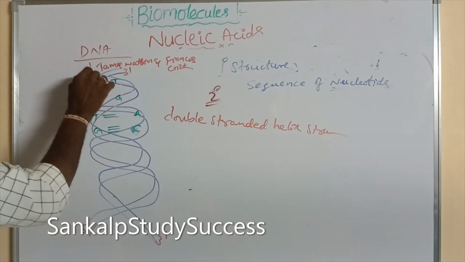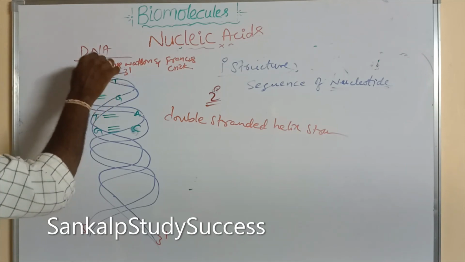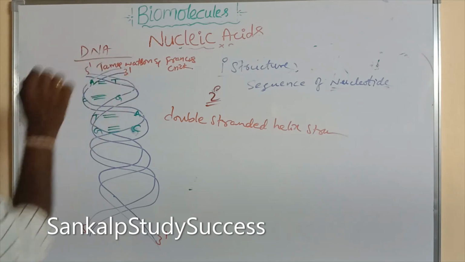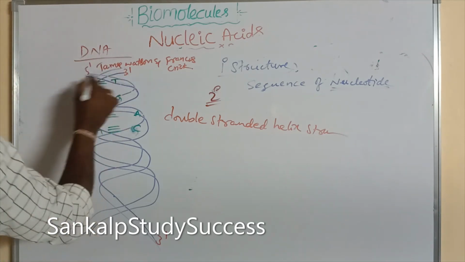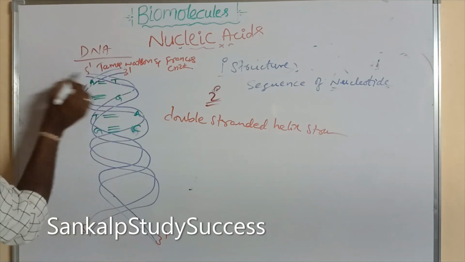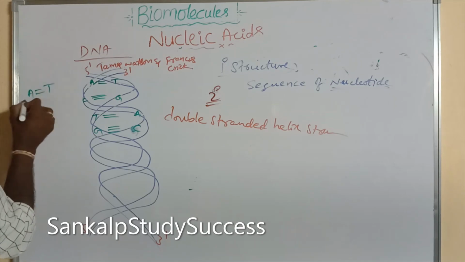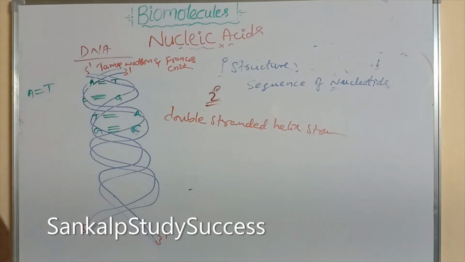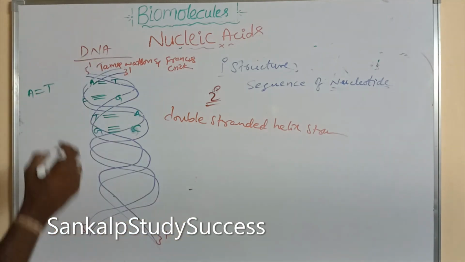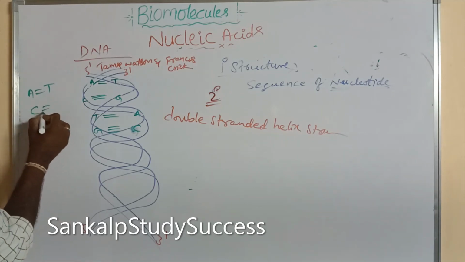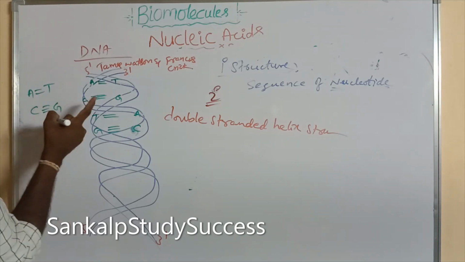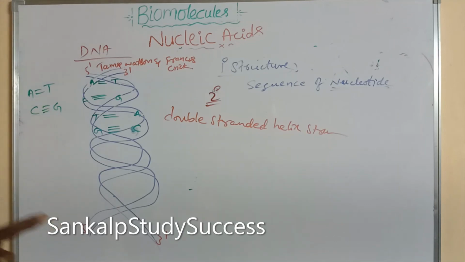Between adenine and thymine, how many hydrogen bonds are there? Two hydrogen bonds. And between cytosine and guanine? Three hydrogen bonds. This is very, very important.